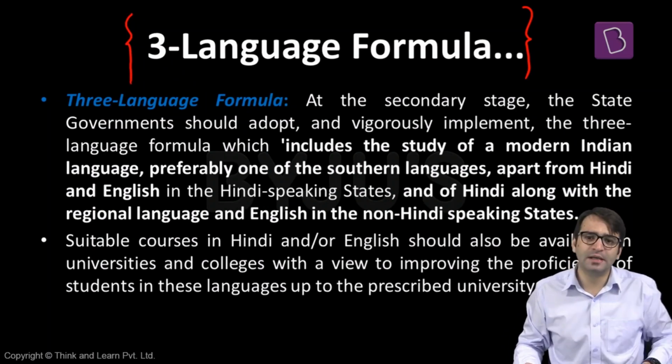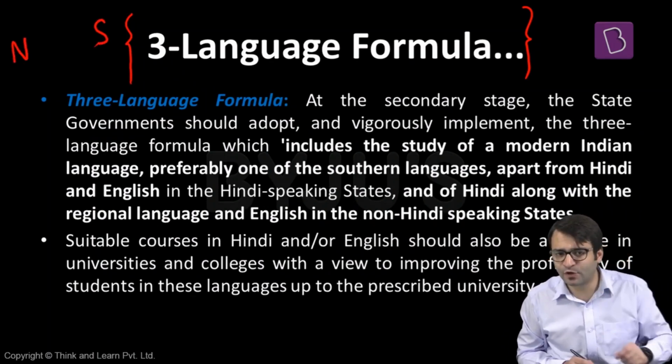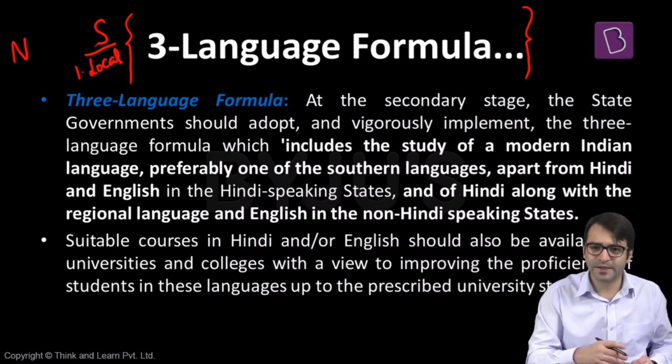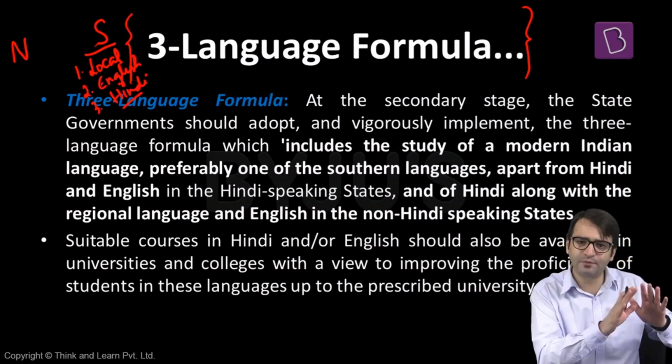But then there was another compromise called the three-language formula. What is the three-language formula? It is different in North India and different in South India. In South India, three languages should be taught to the students. Number one, their local language. It can be Tamil, Kannada, Telugu, Odia. Second, English. Third, Hindi. Three languages should be taught to the students.